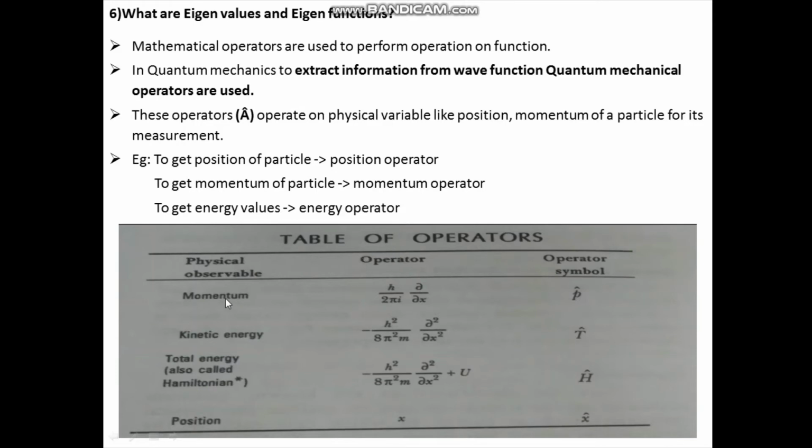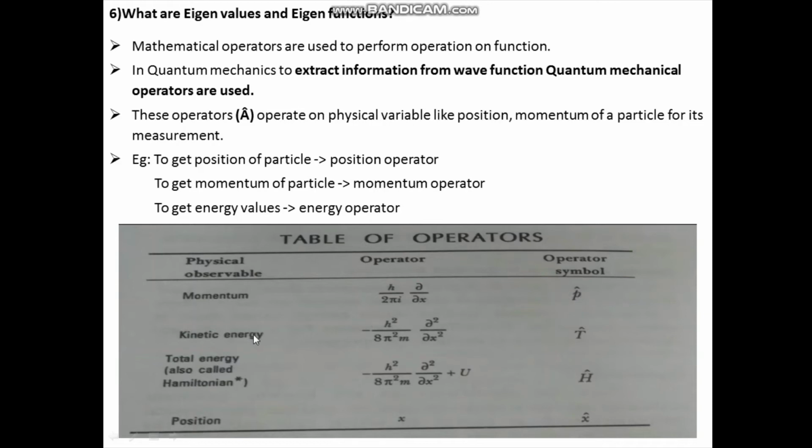Let us say the physical variable is a momentum. Then the operator can be written like this. Operator is h by 2 pi i into del by del x. And the symbol of the operator is P, for momentum, with the cap. Next, kinetic energy.